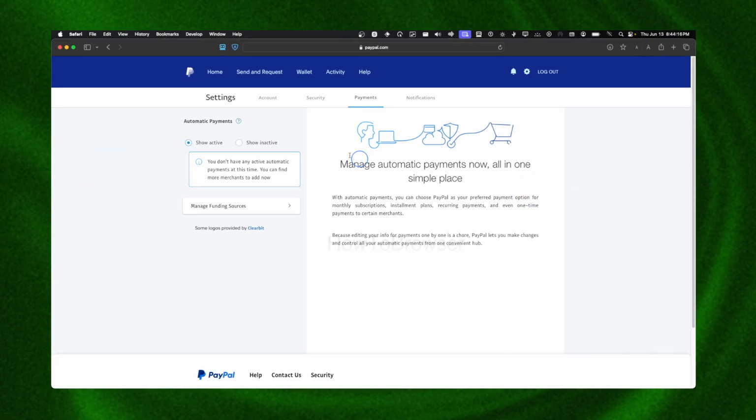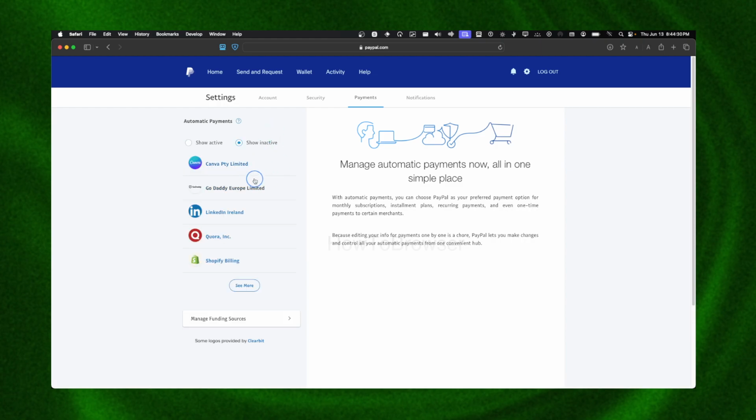I forgot to record when I had active automatic payments, but now they are in show inactive payments. They are located there. So here we have all the inactive payments.